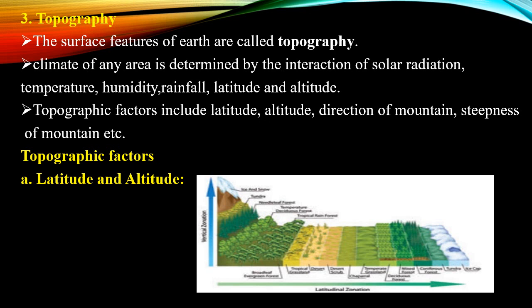The height above sea level forms the altitude. At high altitude, the velocity of the wind remains high, temperature and air pressure decrease, while humidity and intensity of light increase. Due to these factors, vegetation at different altitudes varies, showing different zonations.